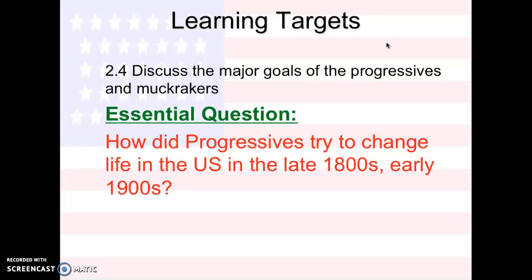This is our learning target: discuss the major goals of the progressives and muckrakers. And the essential question is, how did progressives try to change life in the U.S. in the late 1800s, early 1900s? So we're going to try to go as quickly as we can. When 5 minutes is up, we'll finish whatever we didn't get done in class.